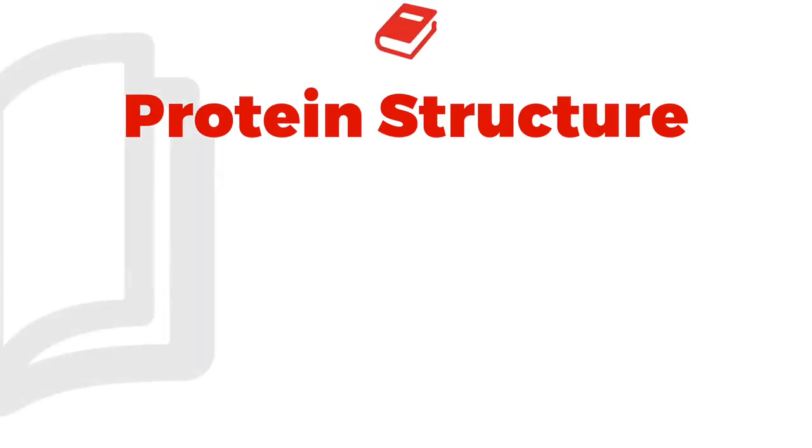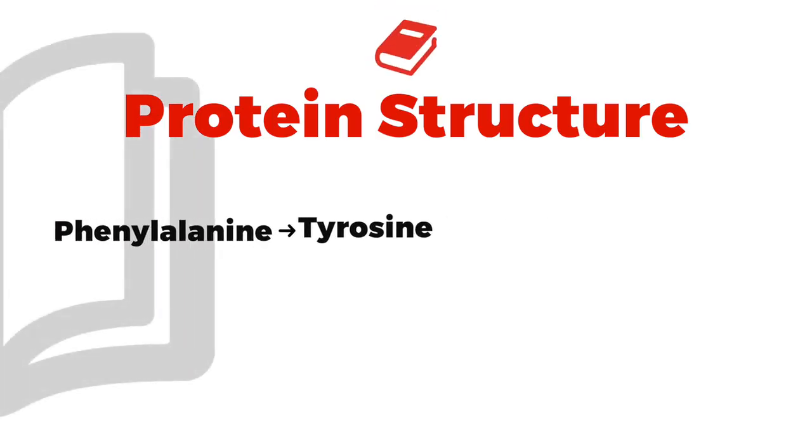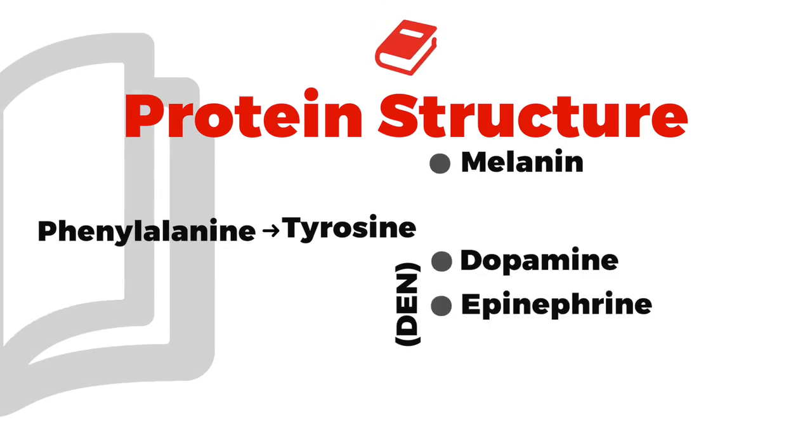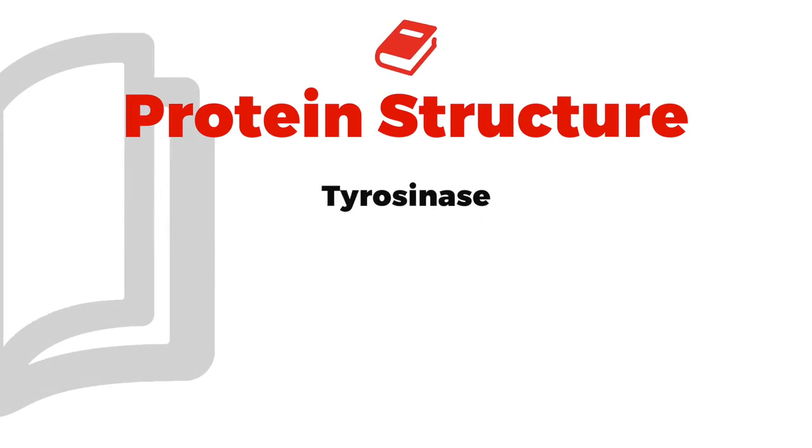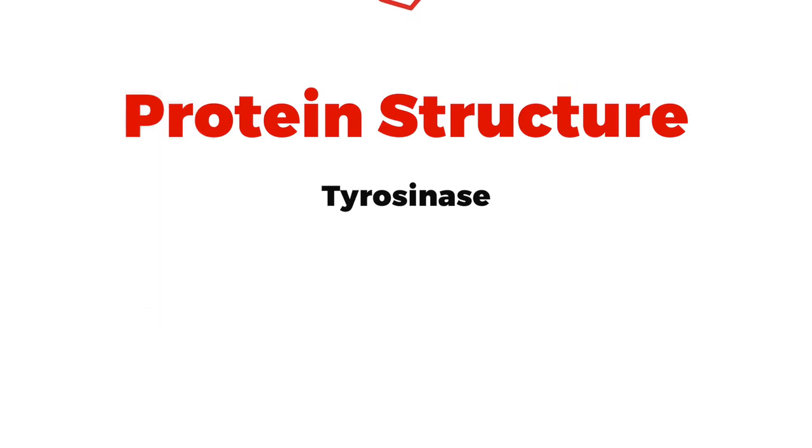Now, guys, take a look at that box with me where it talks about albinism. Now, put that visual back up here. Let's take a look at that again. You remember how tyrosine can be converted to DEN, D-E-N, but it can also be converted to melanin. You really want to know that enzyme of tyrosine to melanin, and it's tyrosinase, right? And this is the way this was asked on a previous exam. And it's not only been asked once, but several times. So you want to know this link really, really well.